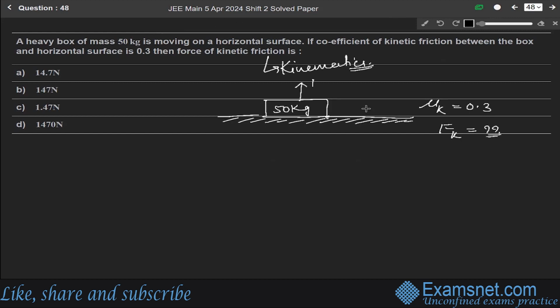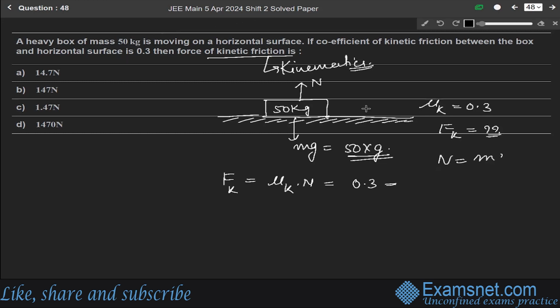Normal force is acting in the upward direction and mg force is acting in the downward direction. So this mg force will be 50 into gravitational acceleration. The force of kinetic friction f k equals mu k times the normal force. Mu k is 0.3 and the normal force equals mg.